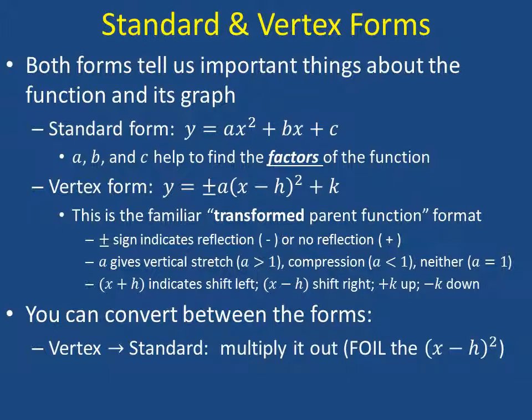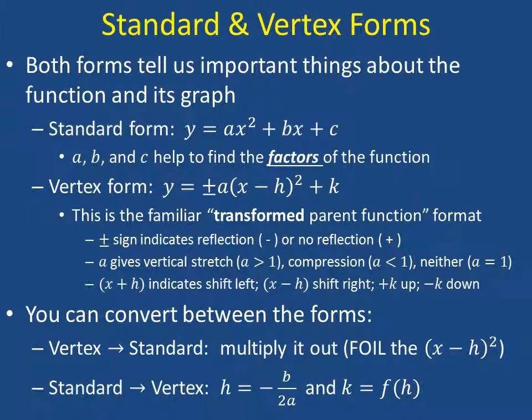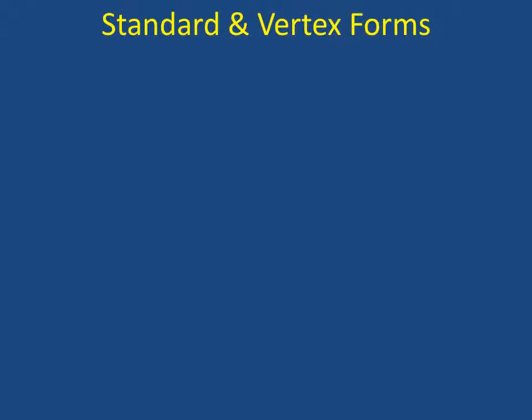Just multiply everything out. You're going to have to FOIL the x minus h squared as x minus h times x minus h. And you can convert from the standard to the vertex form by finding the value of h, which is going to be negative b over 2a, using the values from the standard form. Then you find k by plugging this h value in place of x.